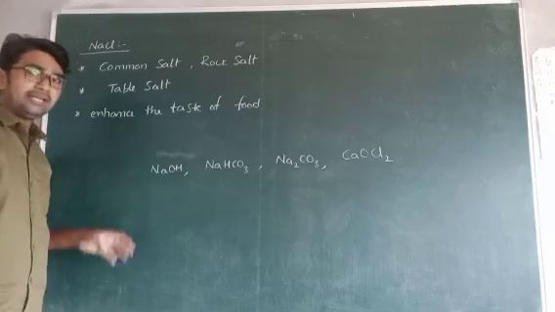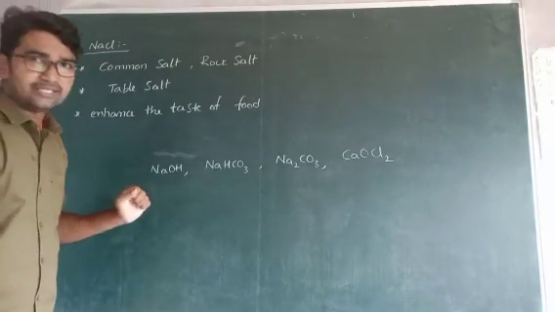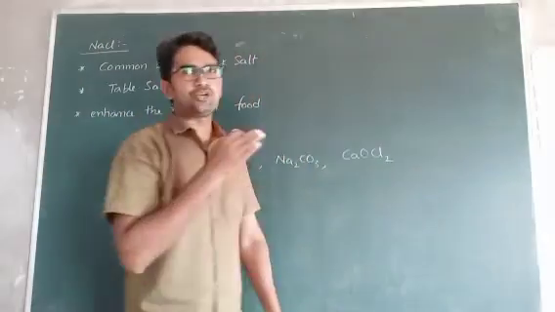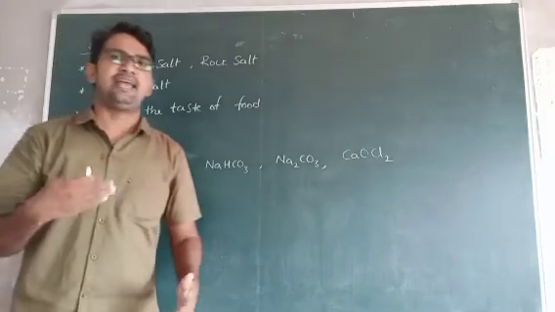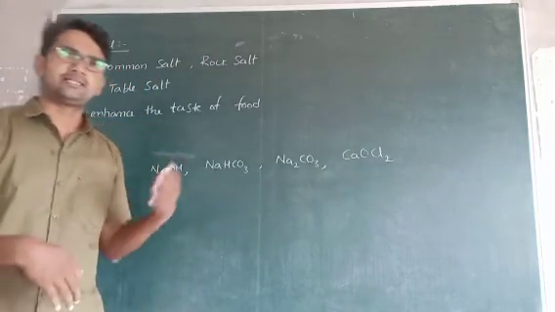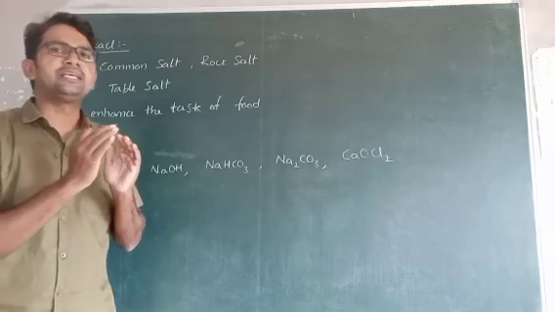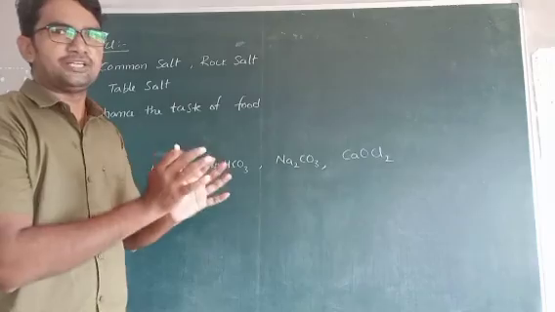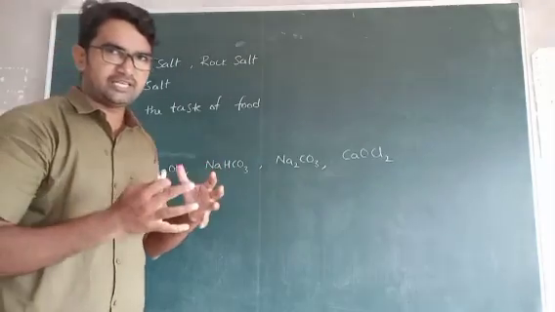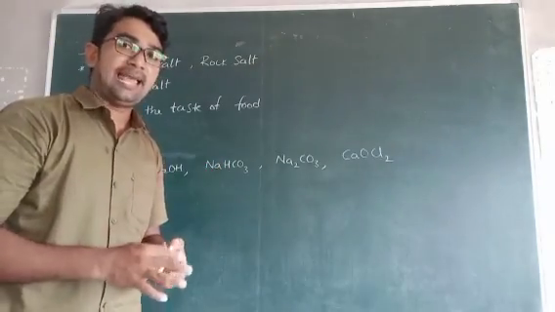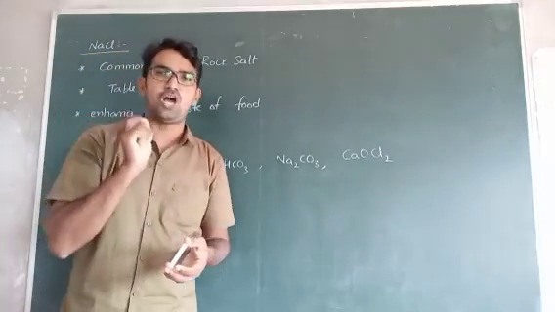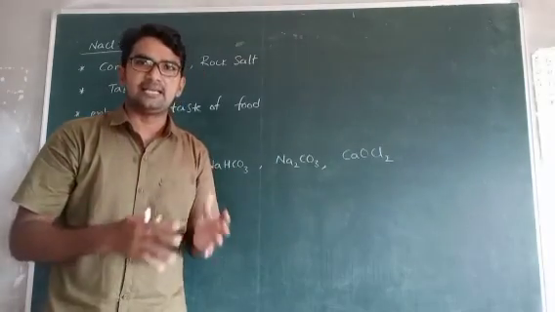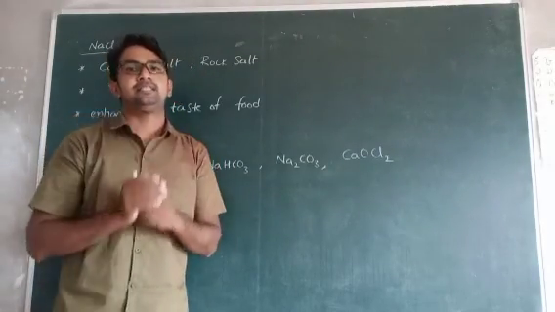Most of the salts, what type of salts? Halogenated salts. That is fluorine, chlorine, bromine, iodine: NaCl, NaBr, NaI, KF, KCl. These types of salts come from the sea. In the sea, most of the salts are present, but NaCl is the predominant salt, meaning the maximum percentage in the sea is NaCl.